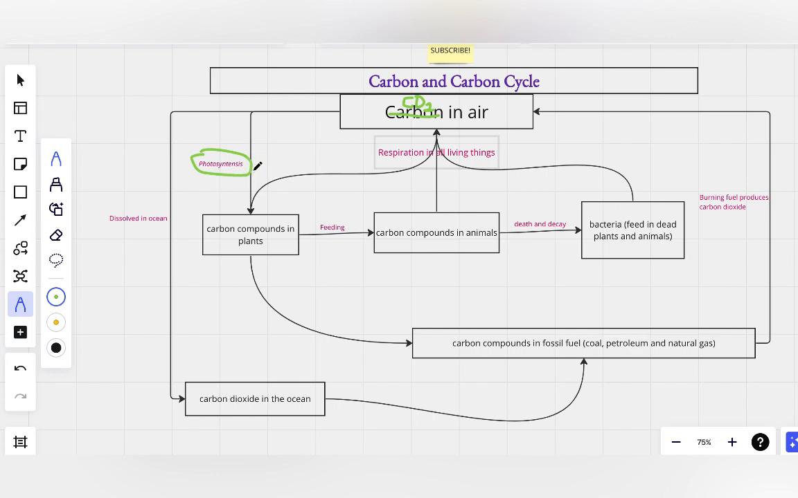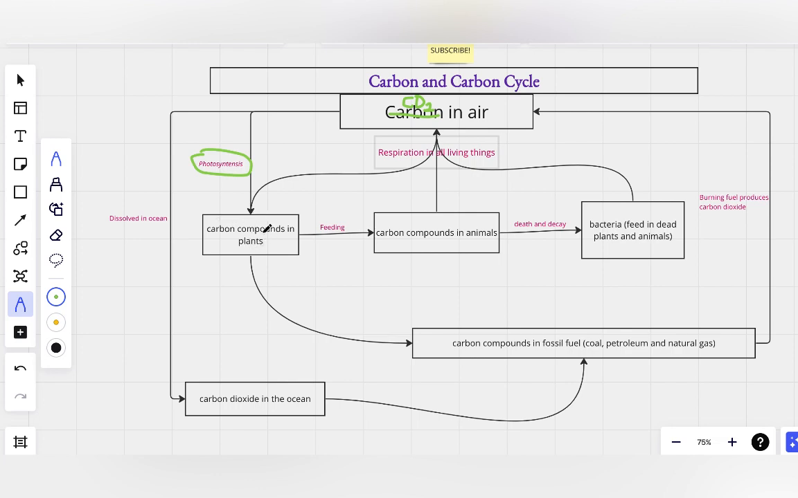So the two ways we've mentioned that carbon dioxide is taken away from the air are by dissolving in the ocean and by photosynthesis. Photosynthesis by the green plants on the land and by phytoplankton in the sea. When that happens, carbon compounds will be found in the plant.